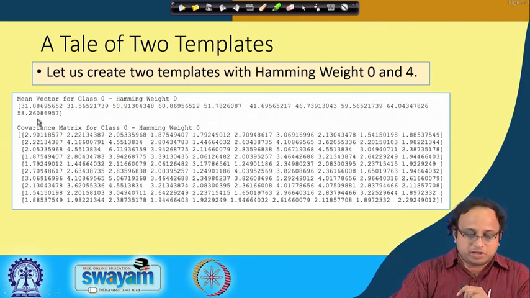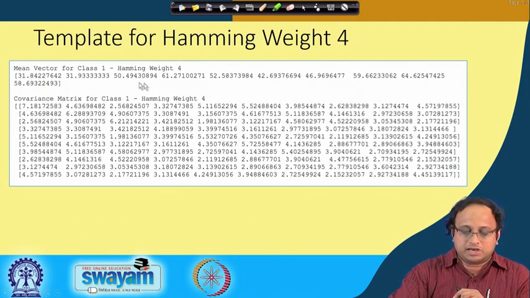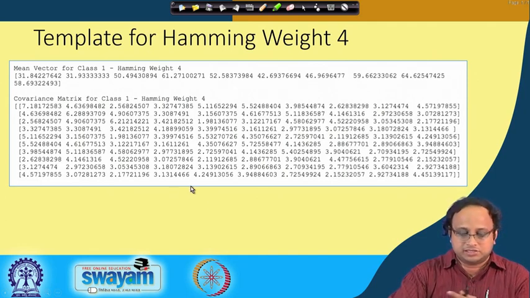This is my corresponding covariance matrix, and you can observe that it is a symmetric matrix. We again make a template for Hamming weight 4, and I keep these 2 things as my templates.